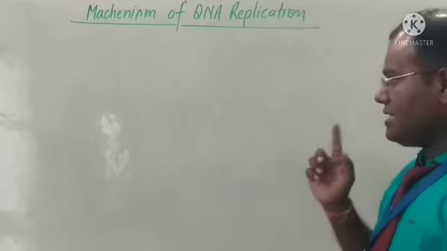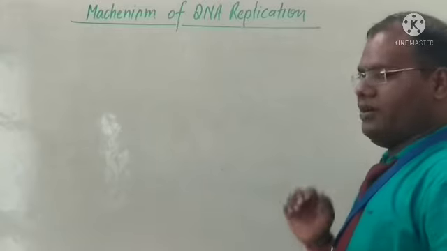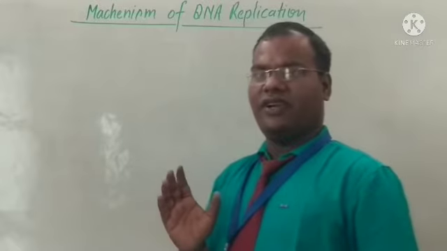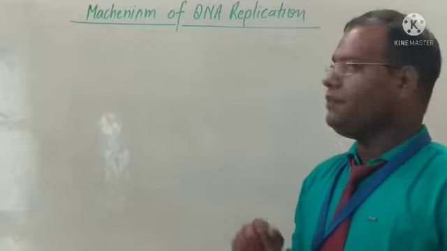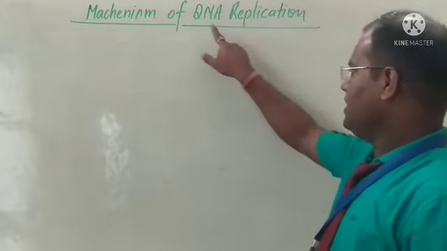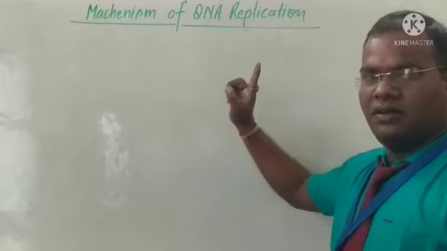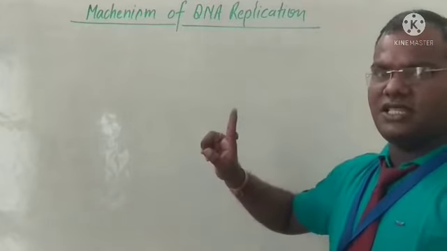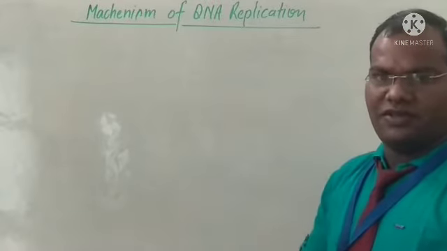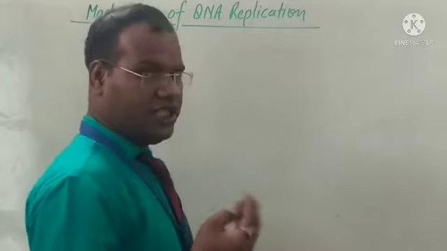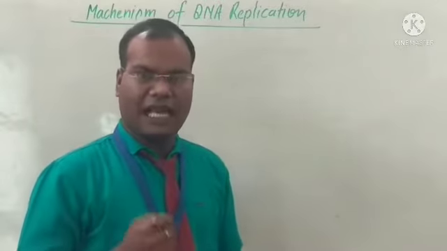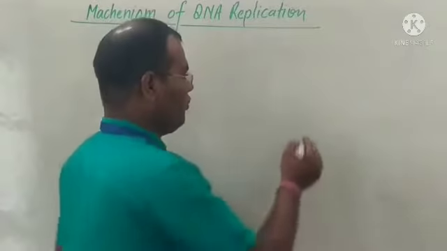This replication event occurs during cell division. This means DNA replication occurs in the S phase of the cell cycle. The cycle consists of the G0 phase, G1 phase, S phase, and G2 phase.